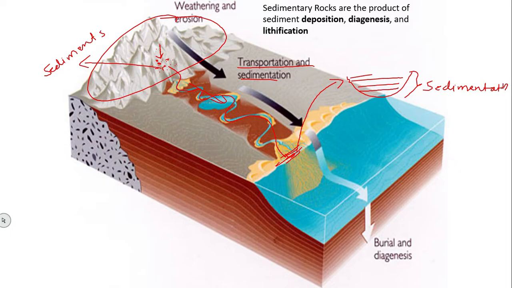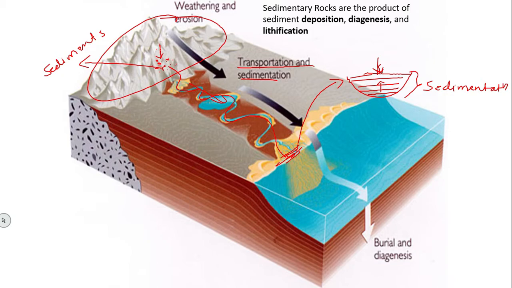And after sedimentation, what happens? The layers which are formed here will compact due to pressure, because this layer will be at the bottom. Above this, there will be layers of sediments or broken rock particles. Because of that, the weight will increase on these particular layers, and they will compact and compress. After compressing, they will get cemented, and that will form a solid mass, that is nothing but sedimentary rock.